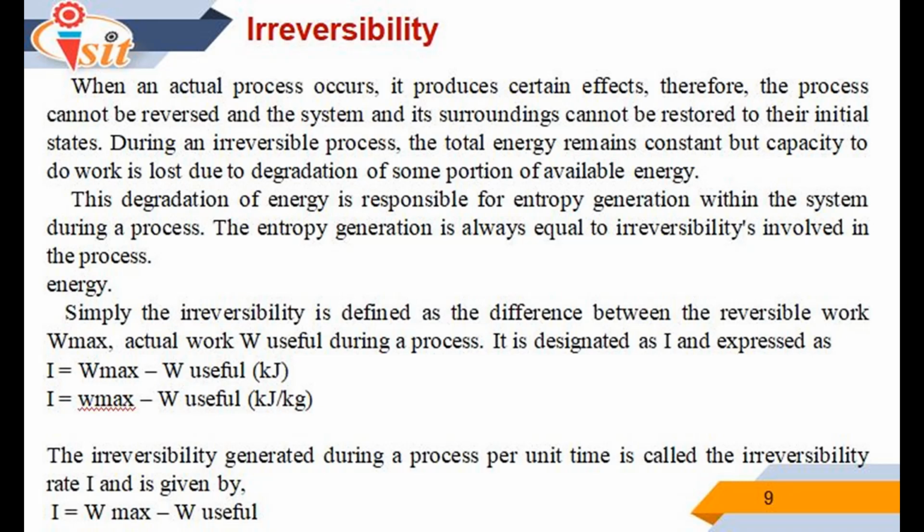The irreversibility generated during a process per unit time is called the irreversibility rate, I dot, and is given by I dot equals W max minus W useful, in kilowatt. For a reversible process, W max is always equal to the useful work W useful, thus irreversibility is zero.